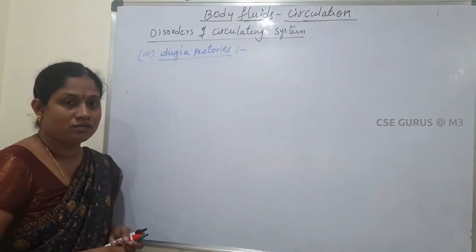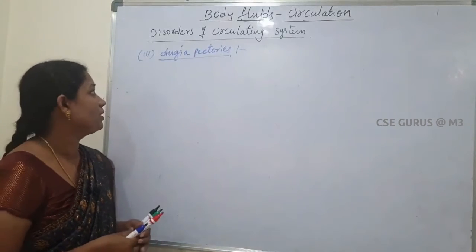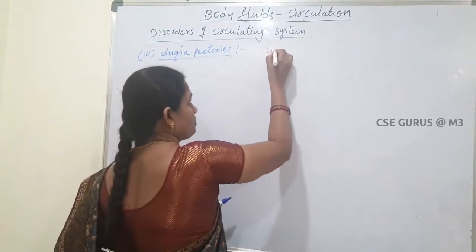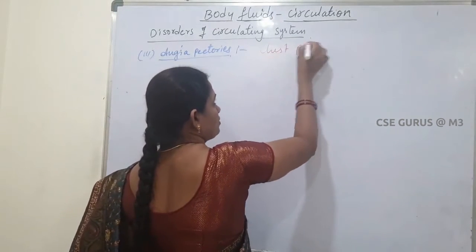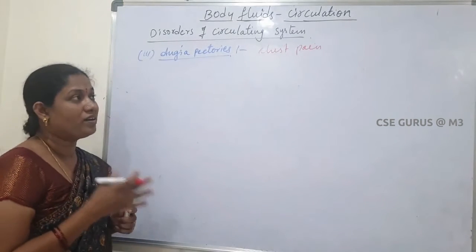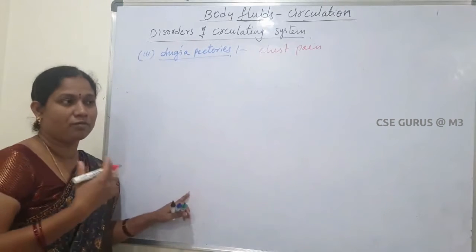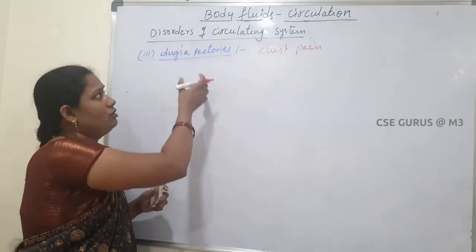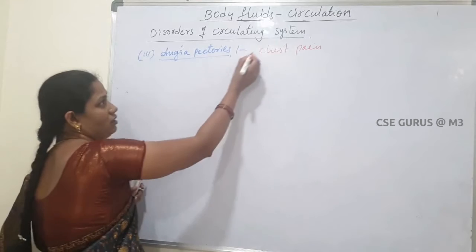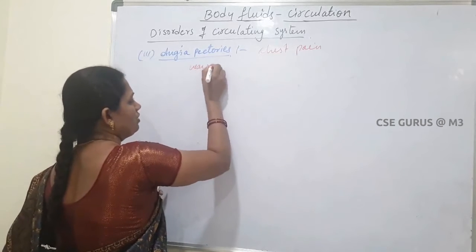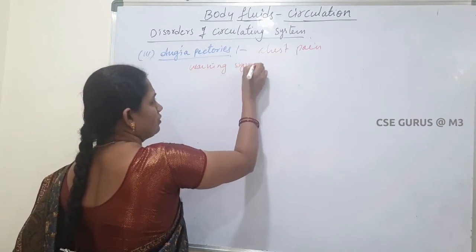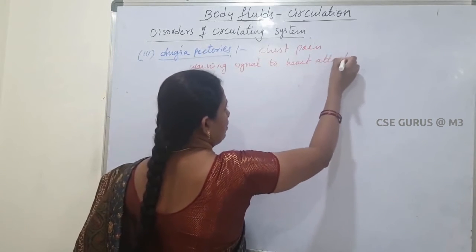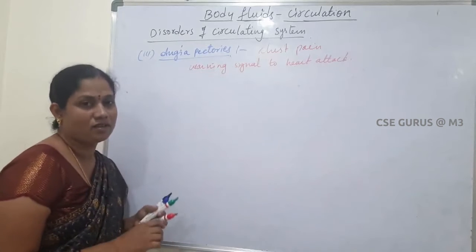Next one is angina pectoris. This is commonly called chest pain. It is a warning signal to the heart attack. Before a heart attack, it gives the warning signal. So that's why this is a warning signal to heart attack, commonly called chest pain.